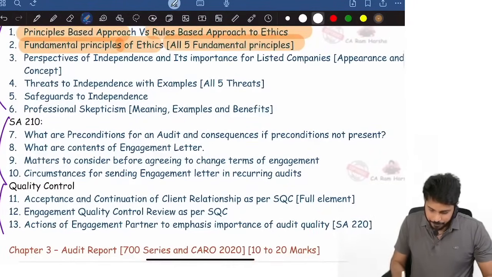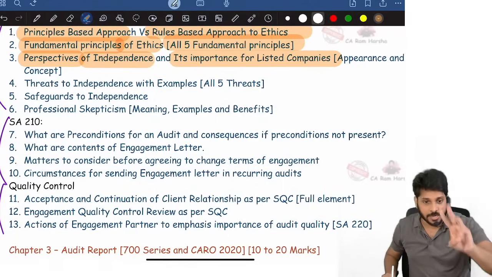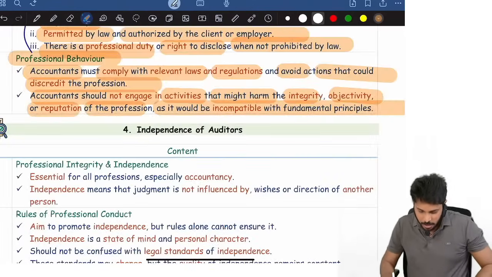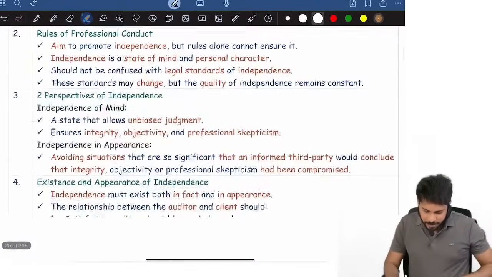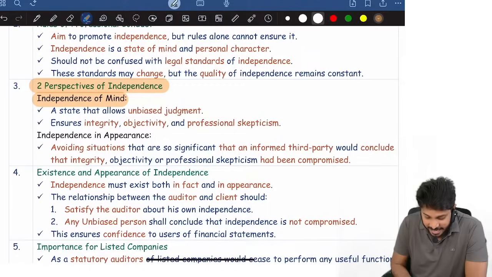Then, what are various perspectives of independence? What is its importance for listed companies? Third expected question from the ethics topics is, what are various perspectives of independence? Here you see 2 perspectives of independence. One is independence of mind. Second perspective,